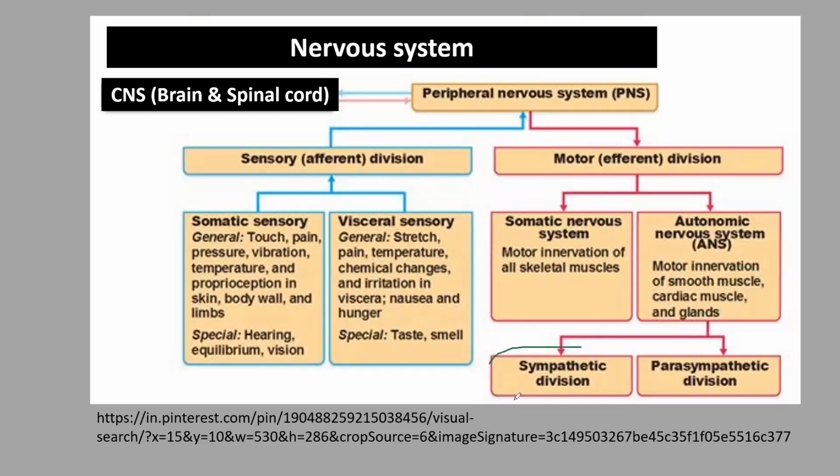Then we have the sympathetic nervous system and the parasympathetic nervous system. Another division is the enteric nervous system, which also regulates independently sometimes. The enteric nervous system is also called the second brain, which we discussed in the last class.